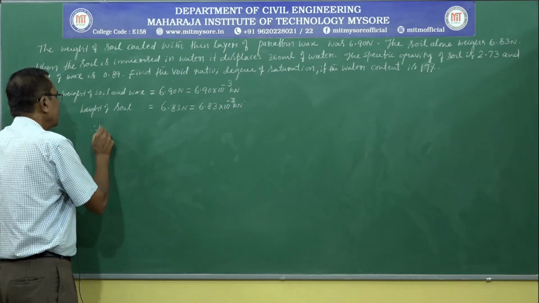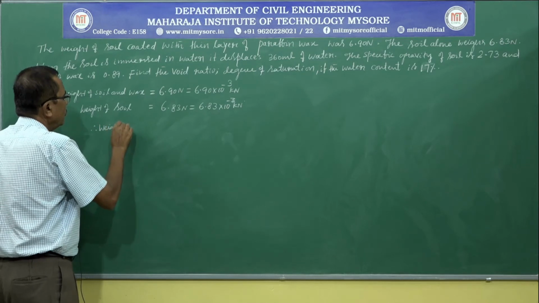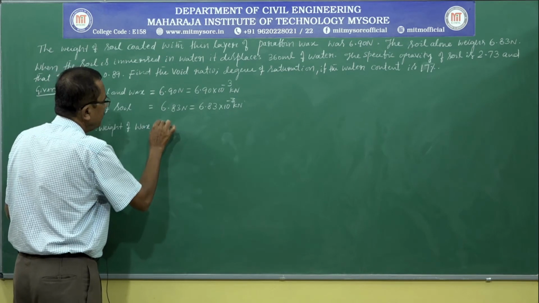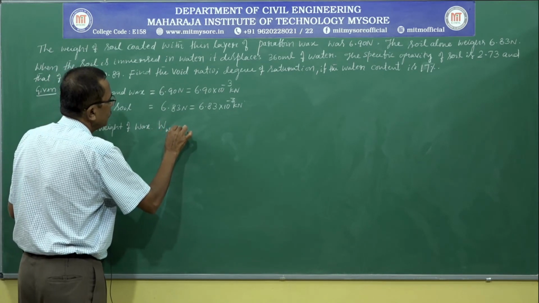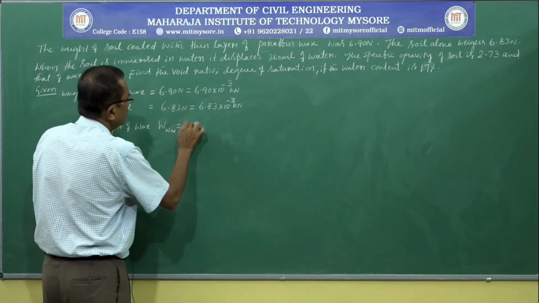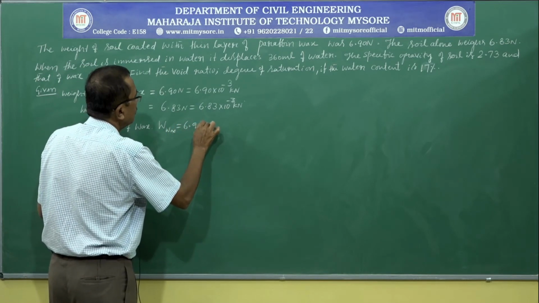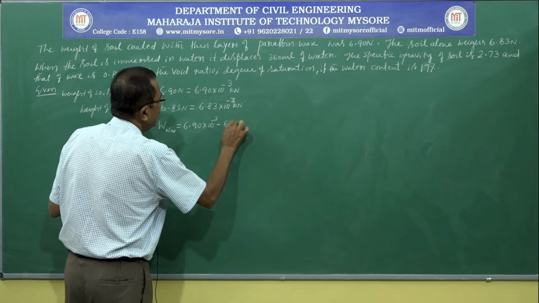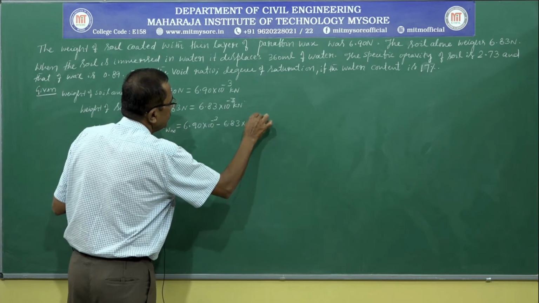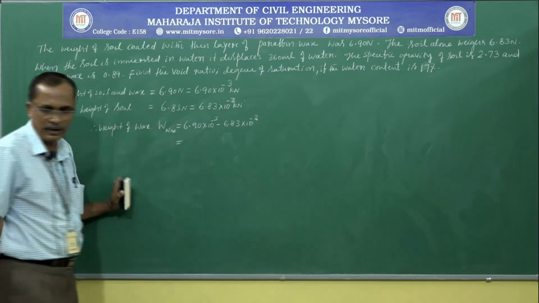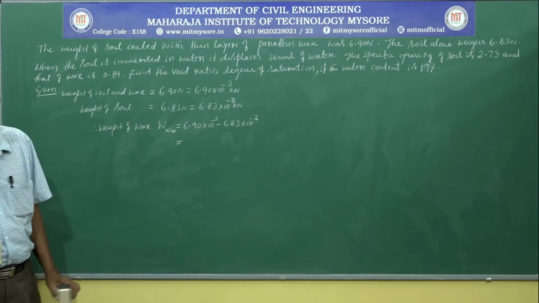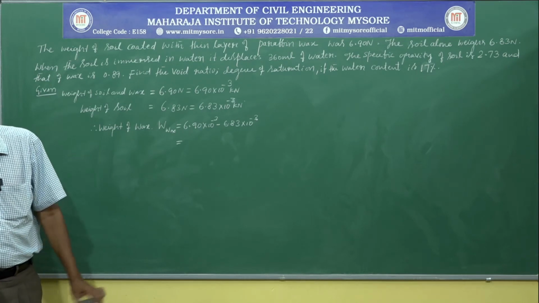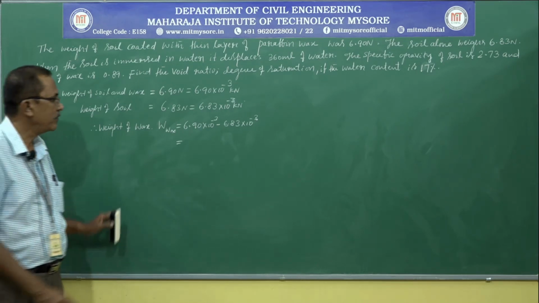Therefore, weight of wax, denoted by W wax, is equal to 6.90 into 10 power minus 3 minus 6.83 into 10 power minus 3. So this works out to be 0.07.